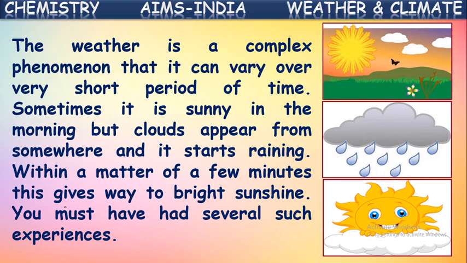Sometimes in the morning, it will be very sunny. It starts with a sunny day. But all of a sudden, some clouds will come from somewhere and it starts raining immediately. And after some time, what happens? These clouds will go off and the sun will come again with bright shine. So this happens in our daily life also. I think you have experienced this too, isn't it?